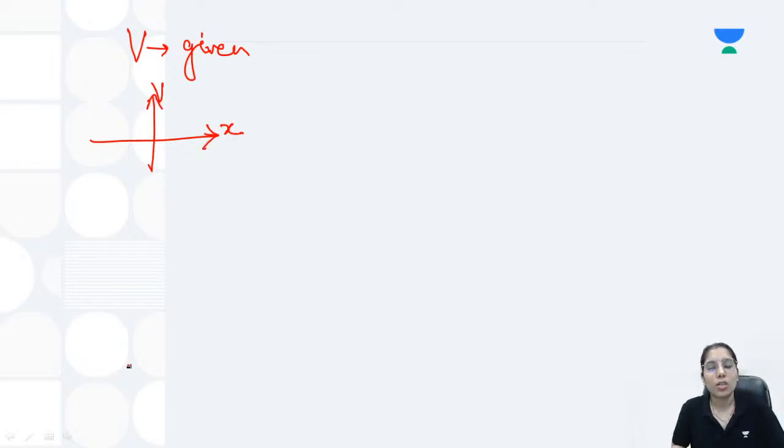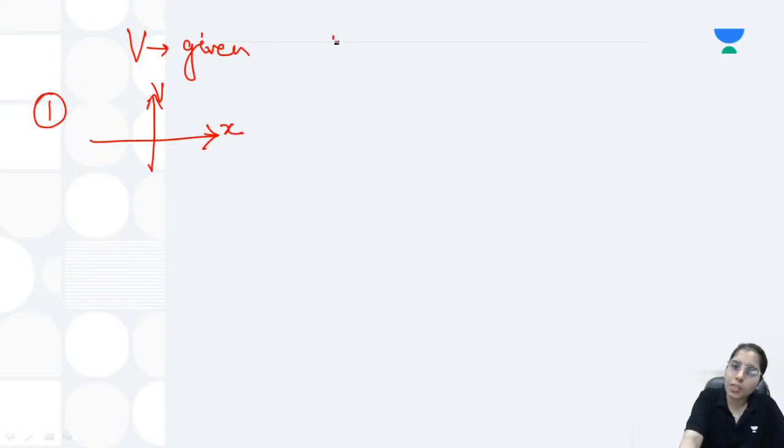Basically, when you have the potential given to you, it can be a function of x. In that case, first of all, you will draw the V versus x graph, that is the potential versus position graph. That is your first step. What we are doing here is drawing the potential versus position graph. But now the point is, how will we draw it? Basically, a few steps you can take here.